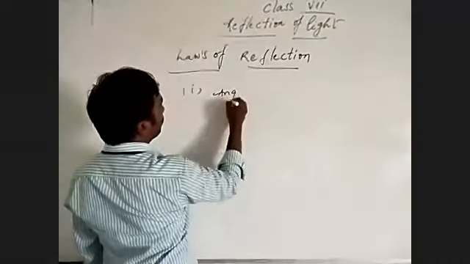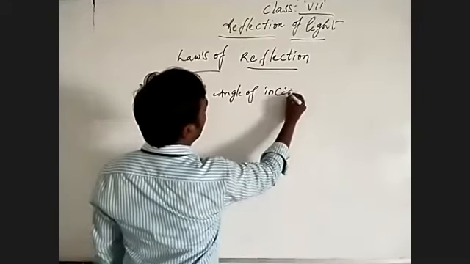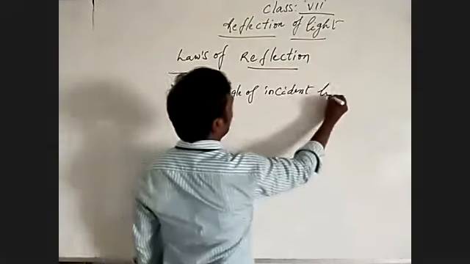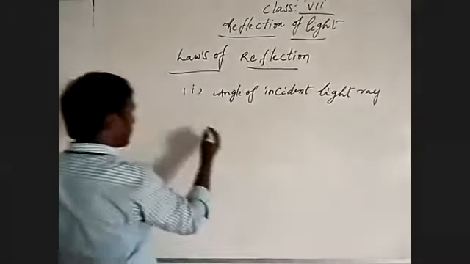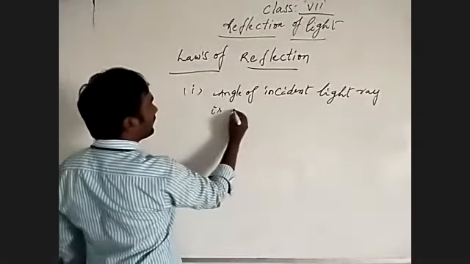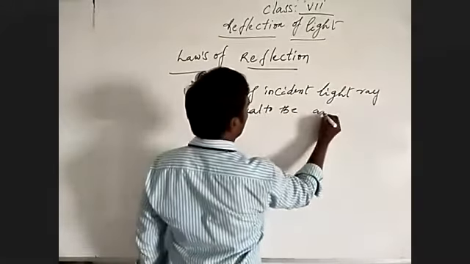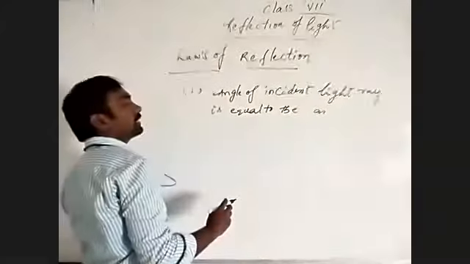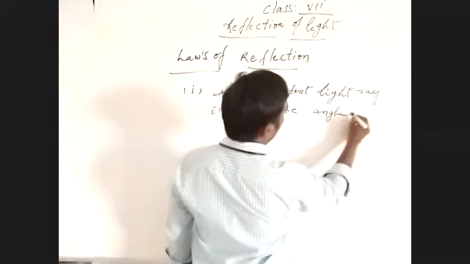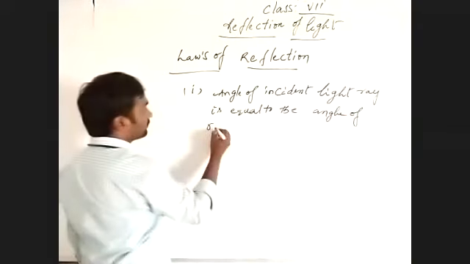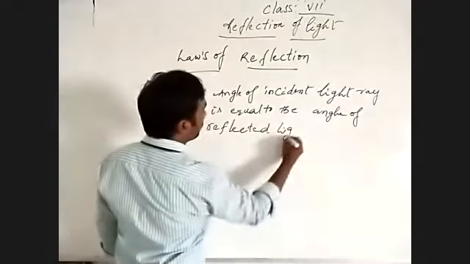What I'm saying to you: the angle of the incident light ray is equal to the angle of the reflected light ray.